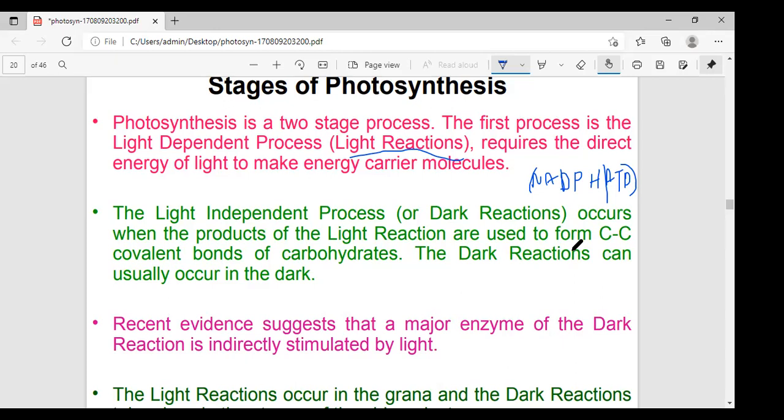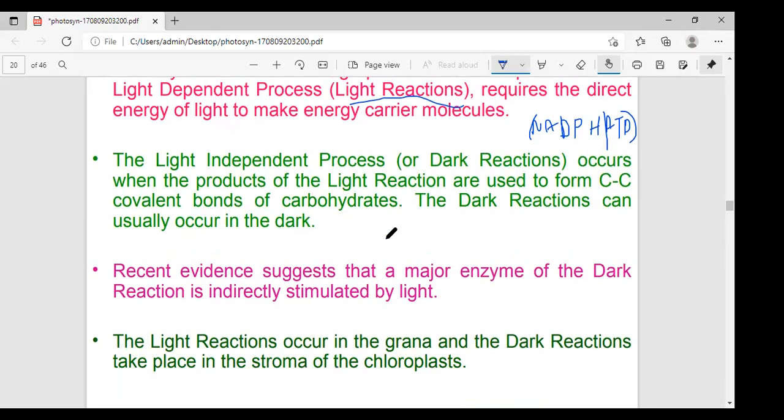In the dark reaction, the assimilatory power produced in the light reaction is utilized for reducing carbon dioxide to carbohydrates. A series of biochemical reactions in this phase, independent of light, occurs in the stroma of the chloroplast. Did you understand what the light and the dark reaction are? Yes.